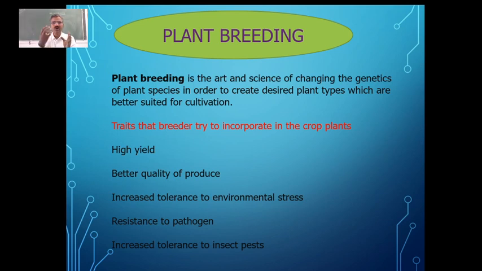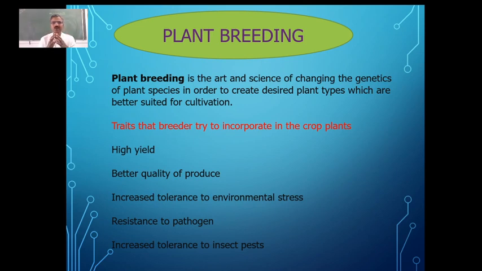All the characteristics depend on the genes which are present in any organism's body. Plant breeding is the science of changing the genetics of plant species in order to create desired plant types which are better suited for cultivation. In the sense, they are the ones which are giving us better yields, better quality and all.